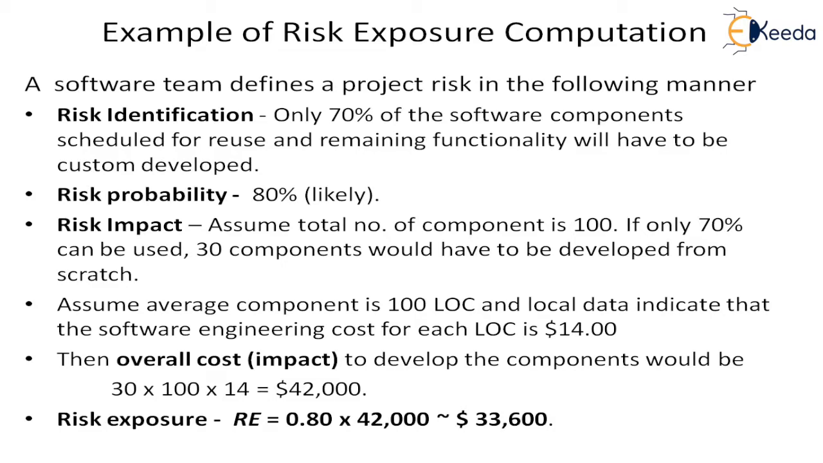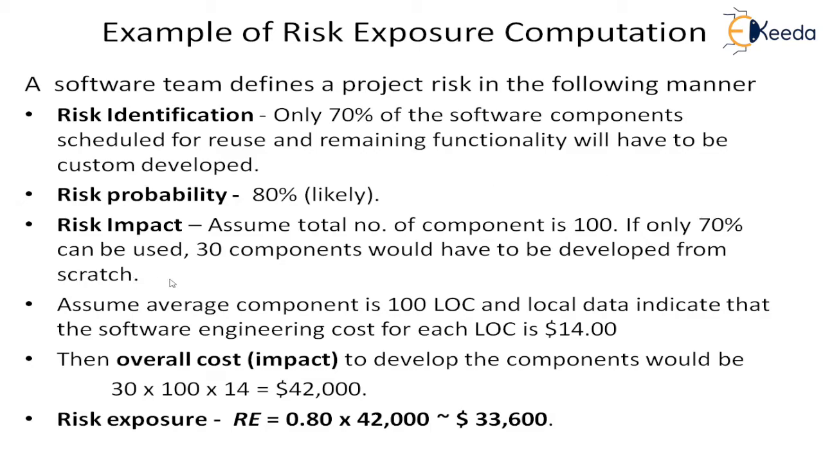Then what is the risk probability? The probability that it will happen when they start taking the reusable components may be very high, like 80%. Initially they identified that they may not get standard components for all the components in the project, because there are product specific components. So 30% they will have to build, and only 70% they will use, and they feel there is an 80% likelihood of this happening.